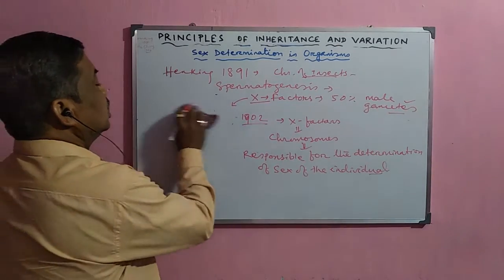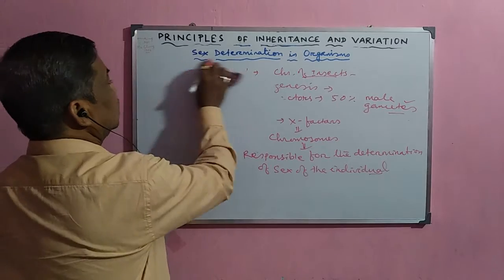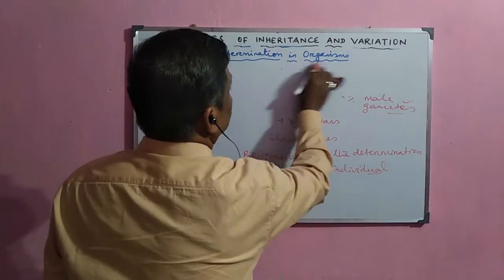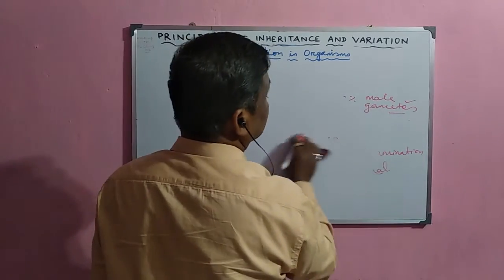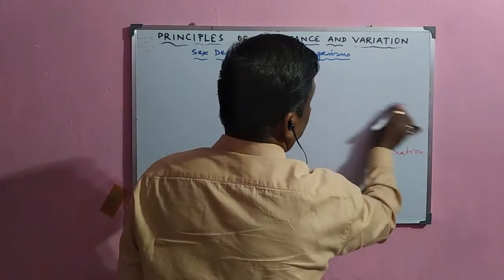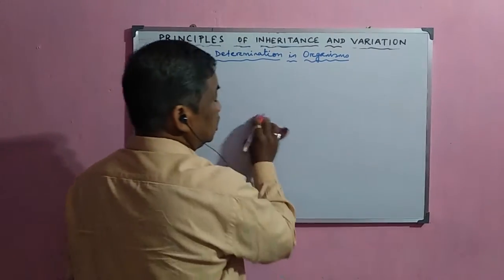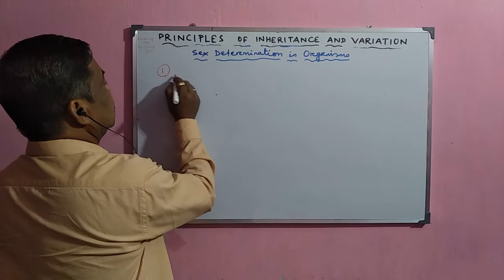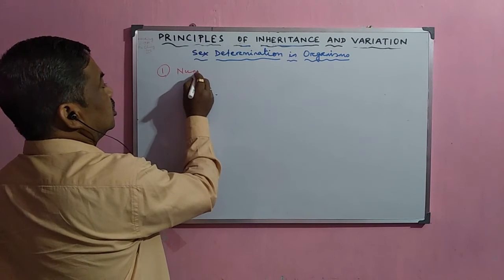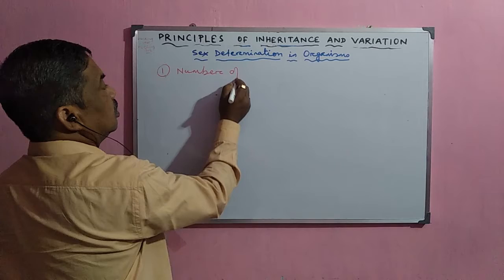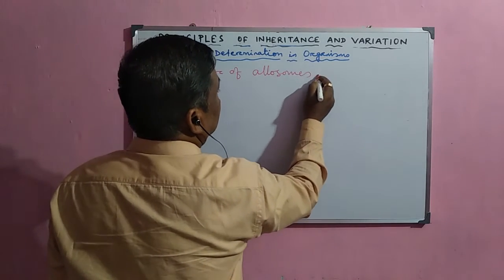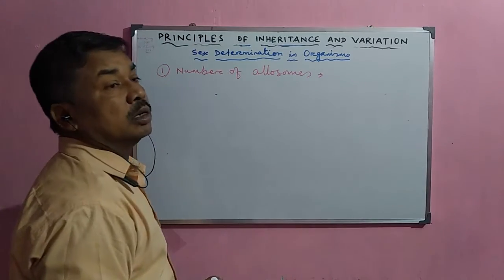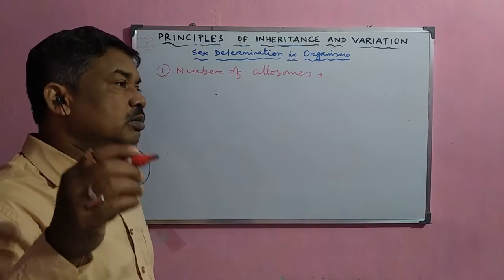Now, how are these allosomes or sex chromosomes responsible for the expression of the sex of the individual? Let us discuss it. First, on the basis of the number of allosomes, in some cases the number of allosomes is 1 and sometimes 2.